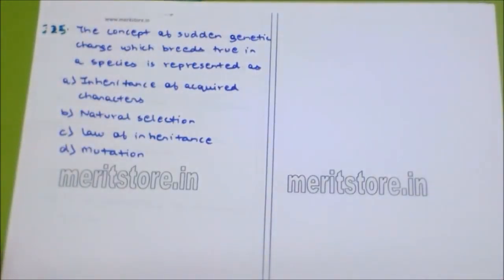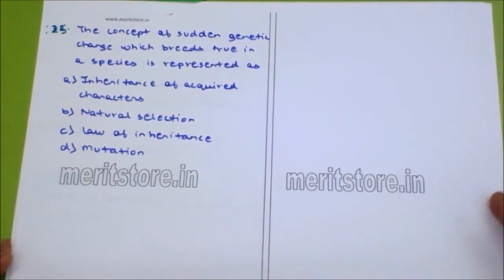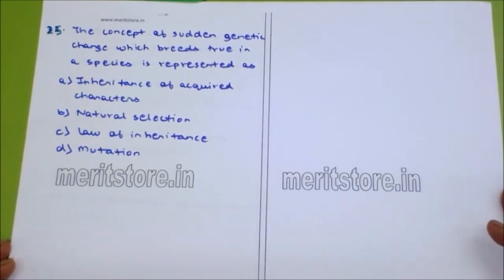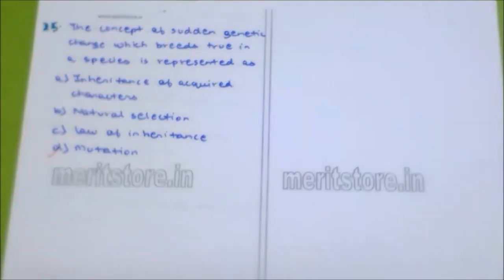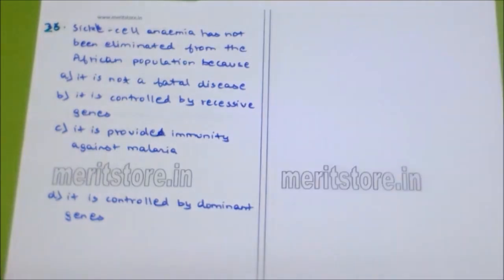The concept of sudden genetic change which breeds true in a species is represented as dash: inheritance of acquired characters, natural selection, law of inheritance, and mutation. I told you, sudden genetic change in a species given by Hugo de Vries is mutation, which is nothing but the chemical change in the composition of a gene.